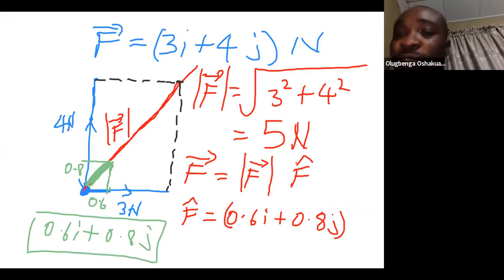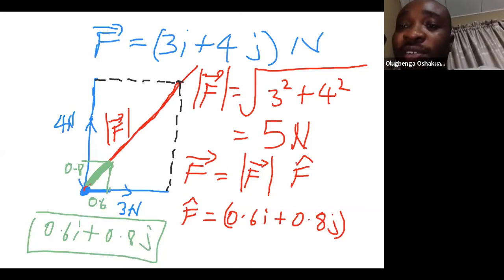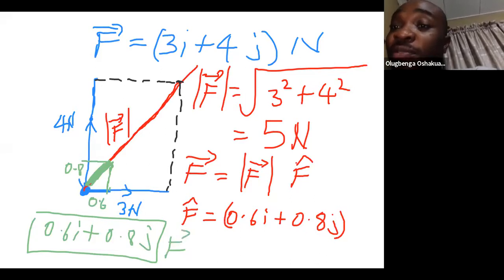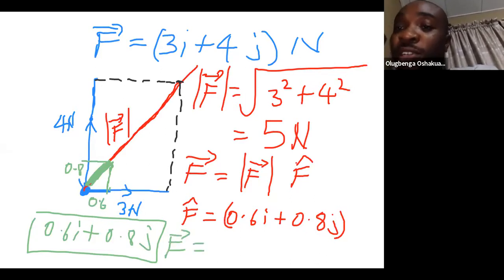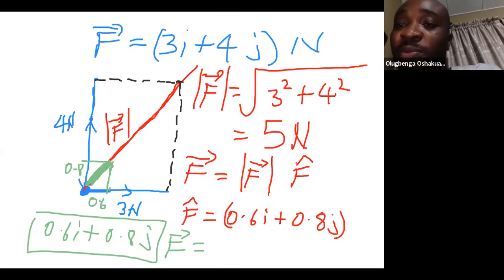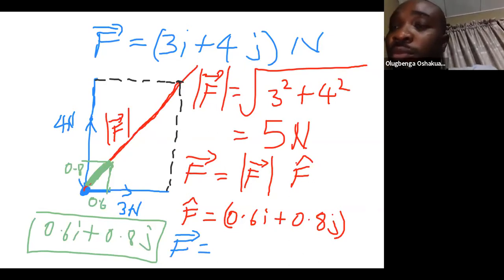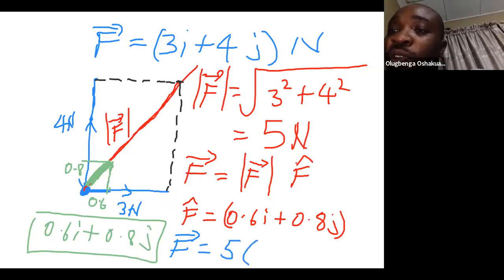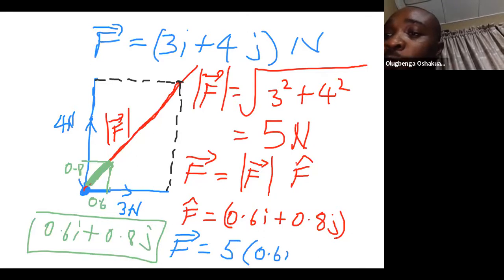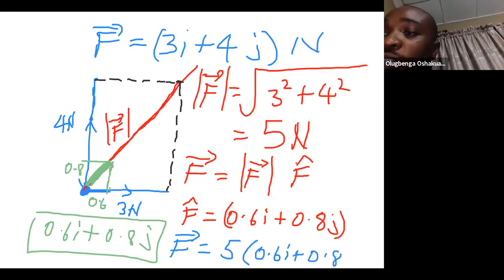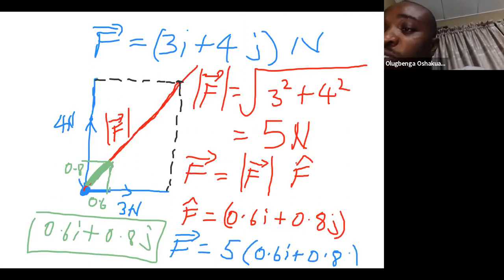So our force F, finally, can be described, let me write it in blue since we started with blue, as 5 newtons times 0.6i plus 0.8j, all newtons.